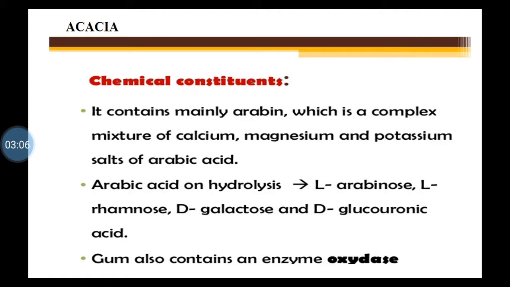Now this arabic acid on hydrolysis gives L-arabinose, L-rhamnose, D-galactose and D-glucuronic acid. So this is the hydrolysis product of arabic acid, isn't it? Now this acacia also contains the enzyme oxidase. These are the main chemical constituents of acacia.